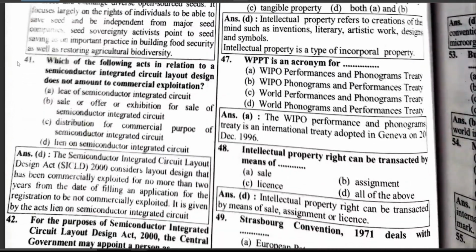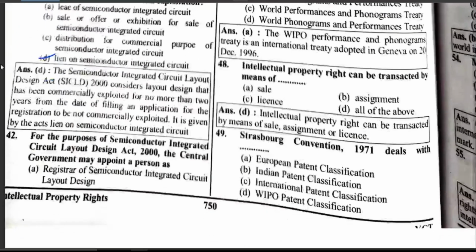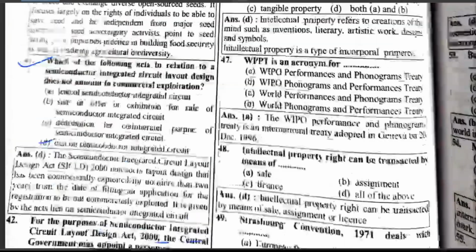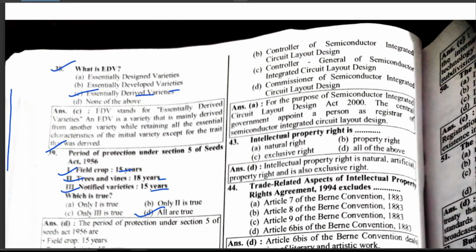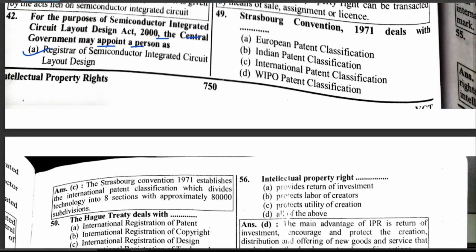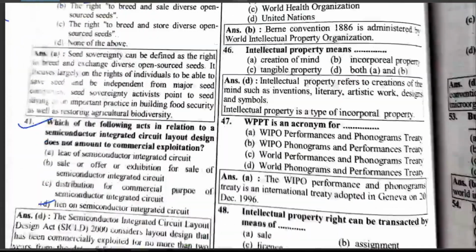Which of the following acts in relation to the semiconductor integrated circuit layout design does not amount to commercial exploitation? For the purpose of the Semiconductor Integrated Circuit Layout Design Act 2000, the central government may appoint a person as, the correct answer is, the Registrar of Semiconductor Integrated Circuit Layout Design.